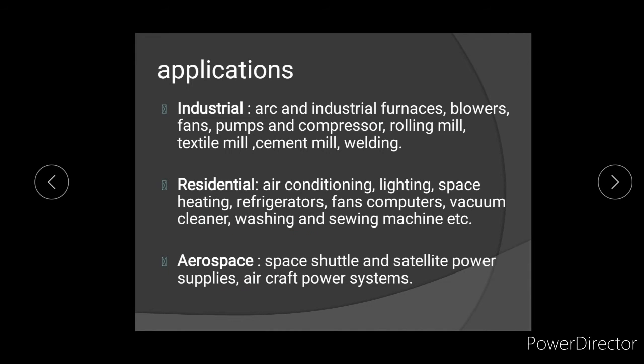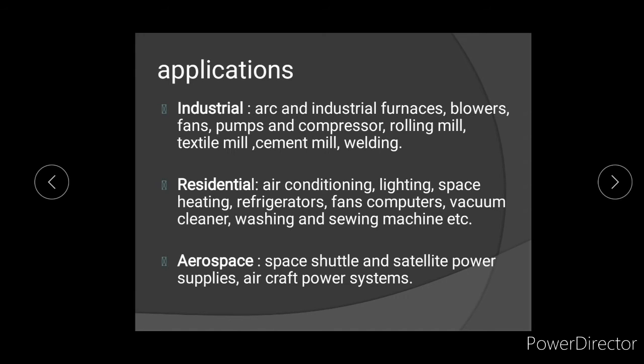In aerospace applications, they are used in satellites. Satellites have different kinds of sensors and meters. These different devices operate at different frequencies and different power supplies.